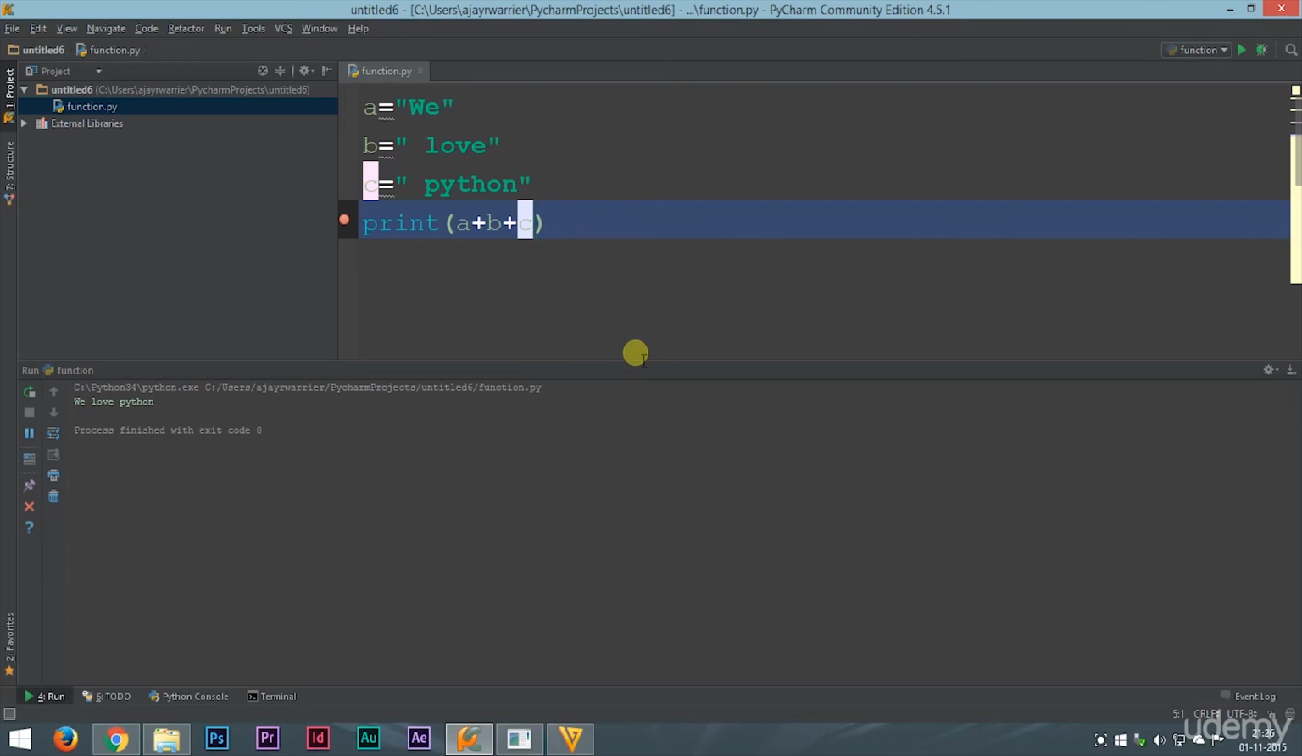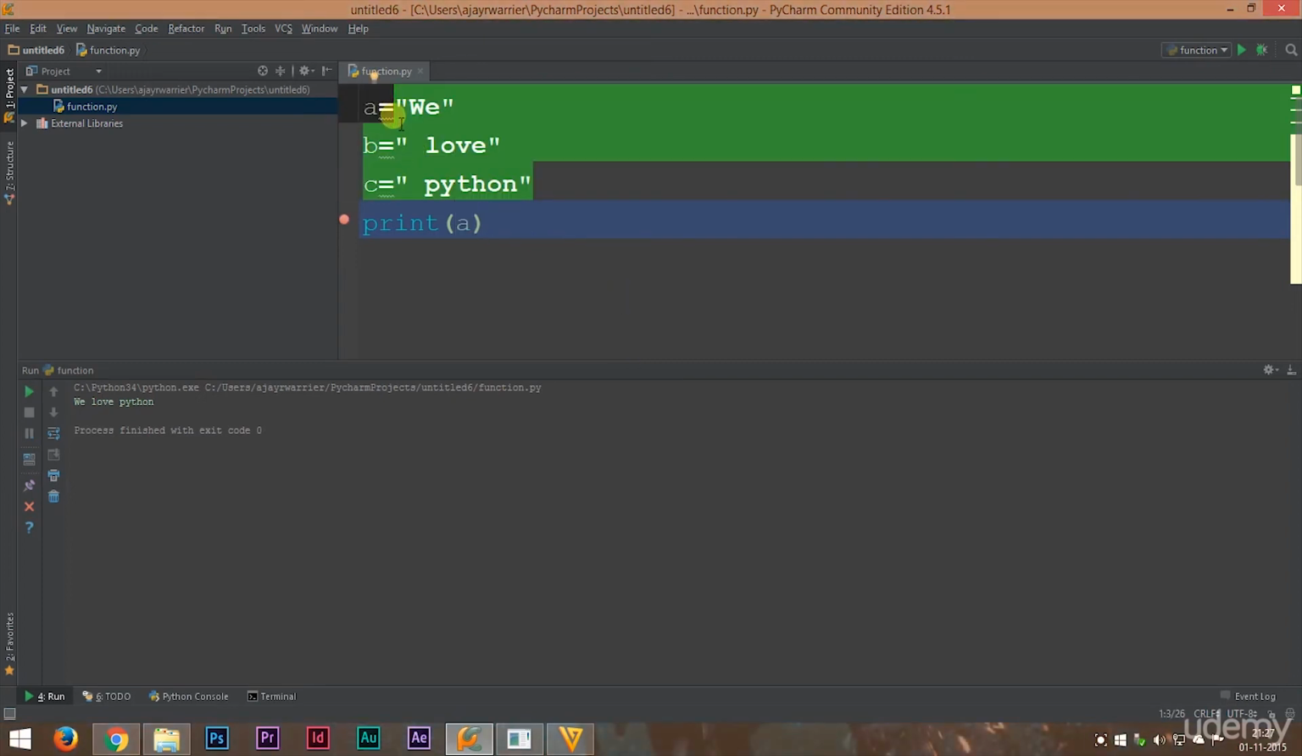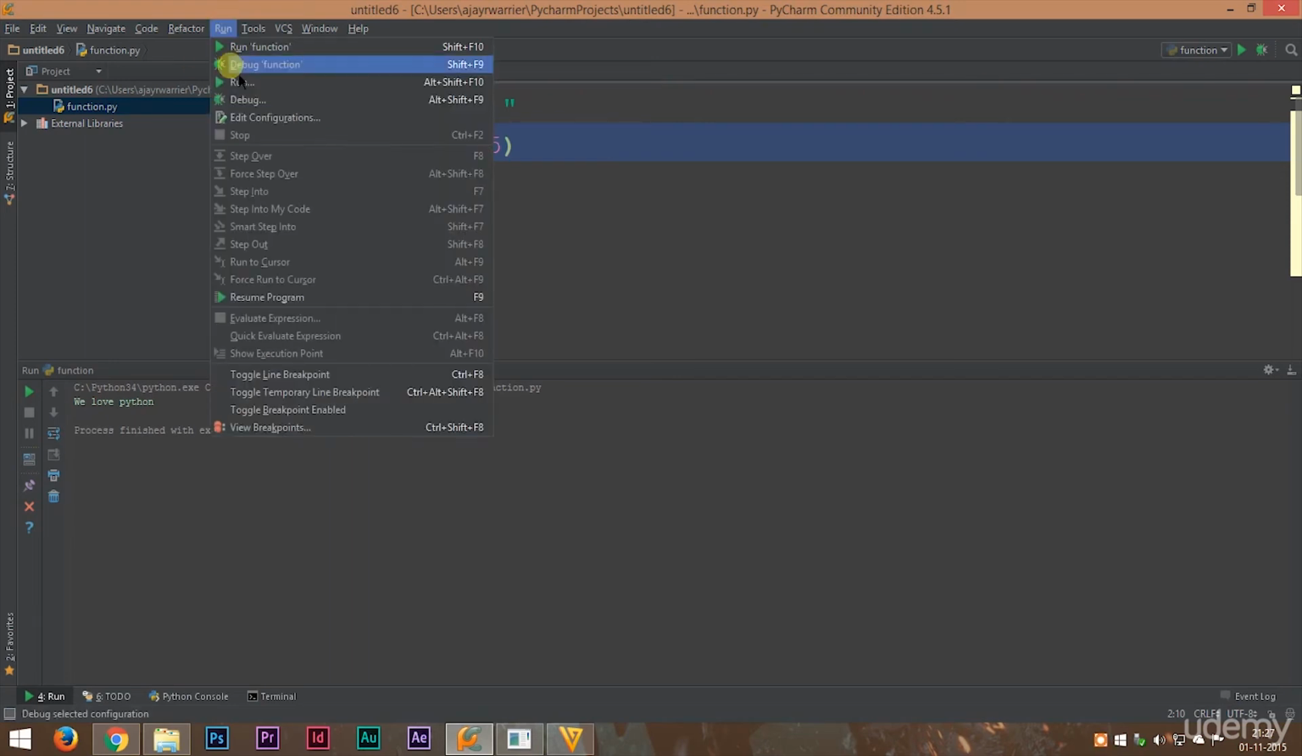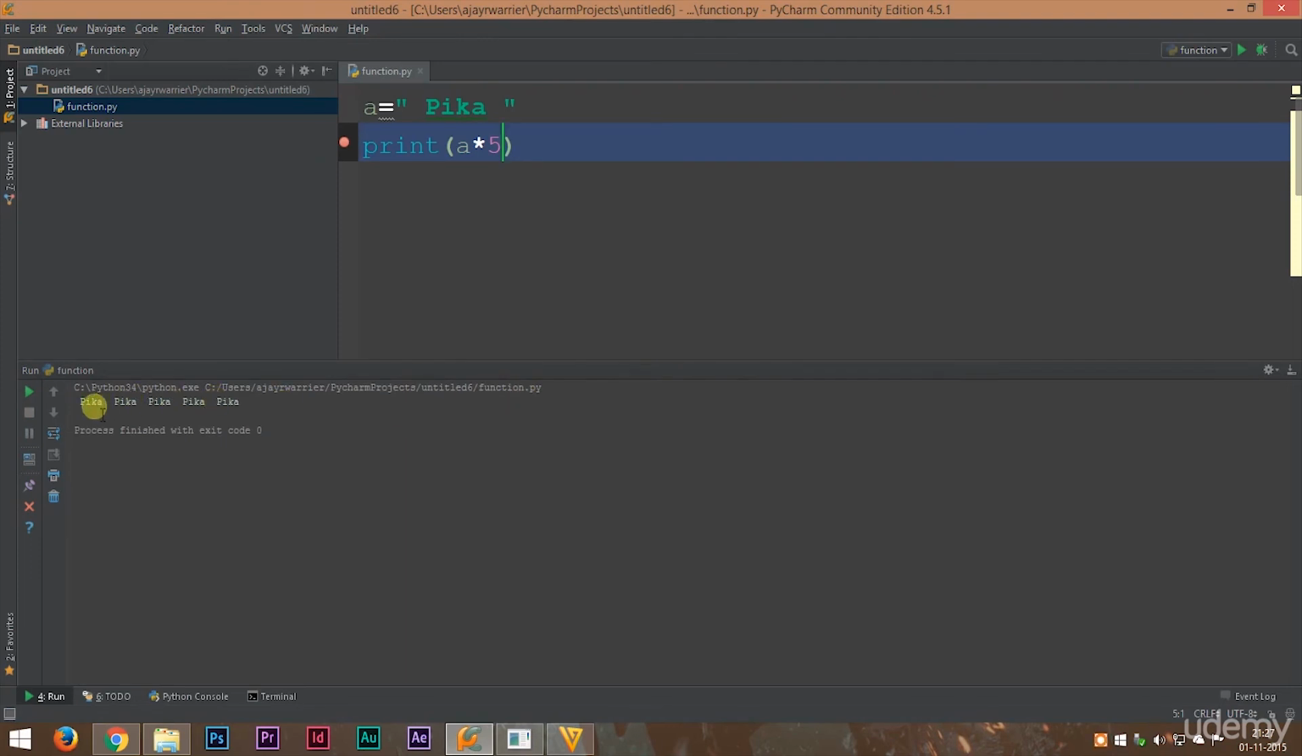Now there is one more operation that you can do on strings, that is the multiplication operator. Very simple to do. Let's change our string here. For this instance, let it be again Pika. We'll give a space here and here so that our output looks good. A multiplied by 5. Instead of addition, this time we are multiplying. Any idea how the output is going to look? Let's run this and see. We got 5 Pikas. Look here, Pika, Pika, Pika, Pika, Pika.